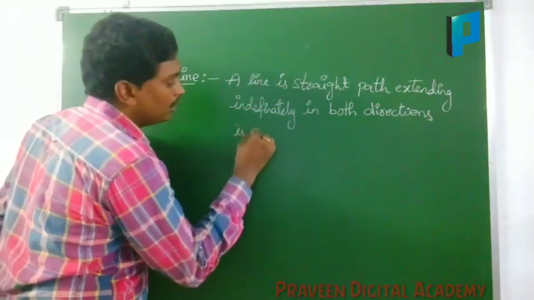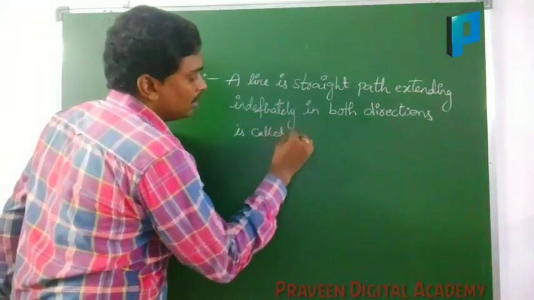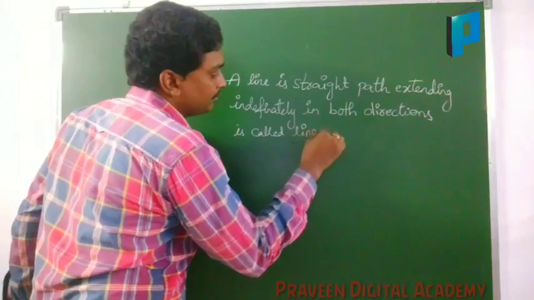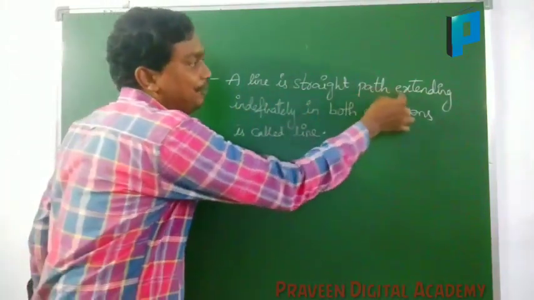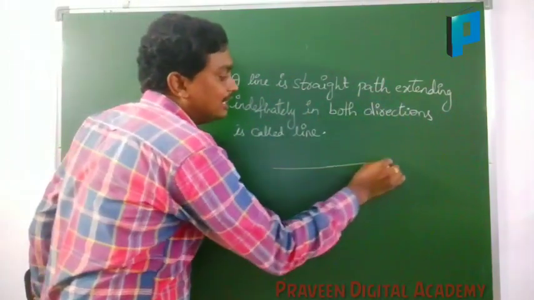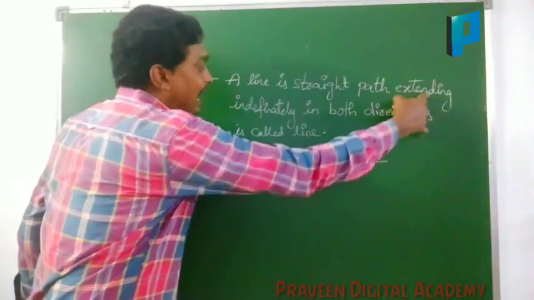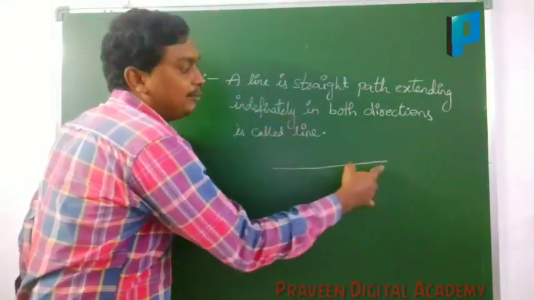A line is a straight path, a straight path extending infinitely in both directions.